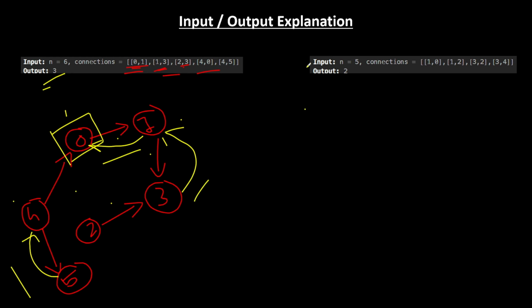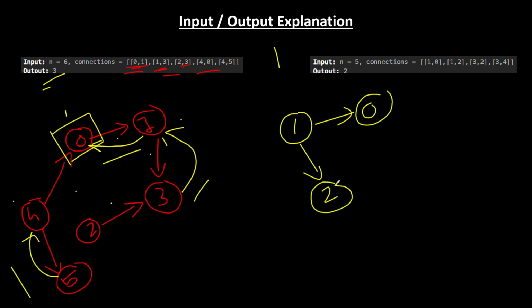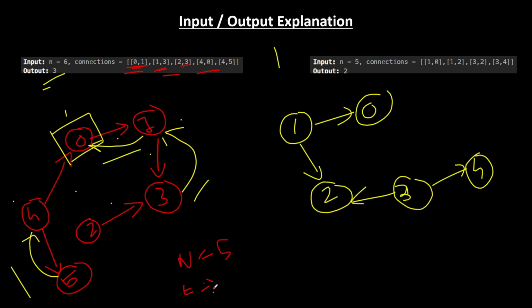1 is pointing towards 0. 1 is pointing towards 2. 3 is pointing towards 2. And 3 is pointing towards 4. Fine. So how many nodes are there? 1, 2, 3, 4, 5 nodes are there. How many edges are there? It is 4.